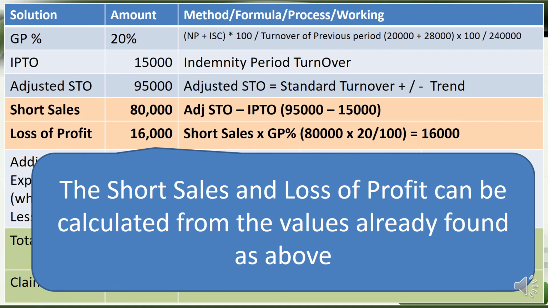The next item that we need to find out is the short sales and loss of profit. The short sales and loss of profit can be calculated from the values already found above. We got the GP percentage, the IPTO and the adjusted standard turnover. Based on that, when we apply this formula, the standard turnover is 95,000 and the IPTO is 15,000, so we got 80,000 as short sales. And then, when we get the short sales, we apply the gross profit percentage and we get 16,000 as loss of profit.